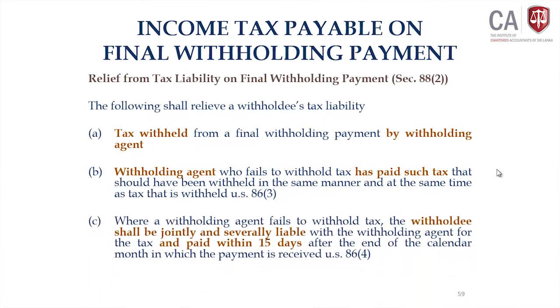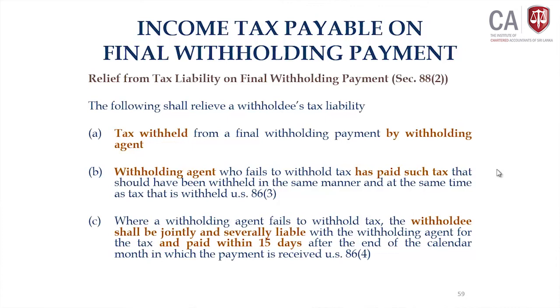Third one, where the withholding agent has failed to withhold the tax and has not paid it either. Then the withholdee is also, remember, jointly and severally liable for the amount of withholding tax. He should pay out of his pocket within 15 days after the end of the month in which the amount is received, as per section 86 subsection 4.